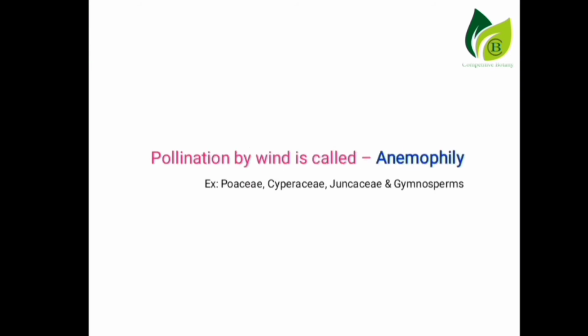Pollination that occurs by wind is called anemophily. Example, Poaceae, Cyperaceae, Juncaceae and gymnosperms. Generally, wind-pollinated plants produce smooth-walled dry pollen and the stigmas are always rough and sticky in anemophilous flowers.